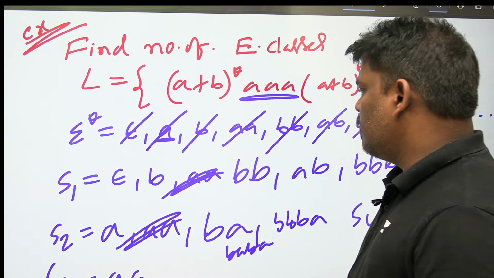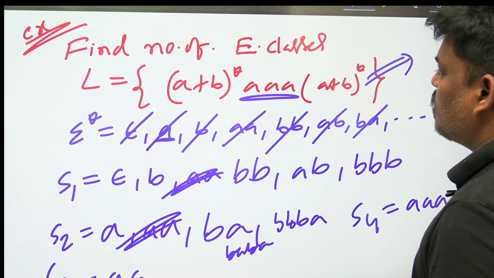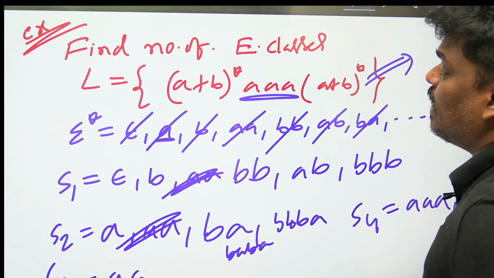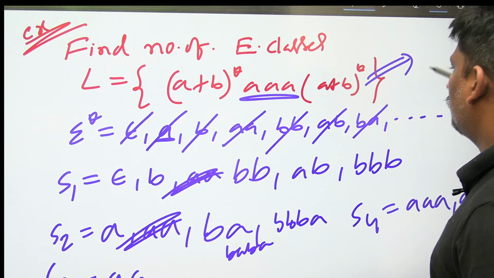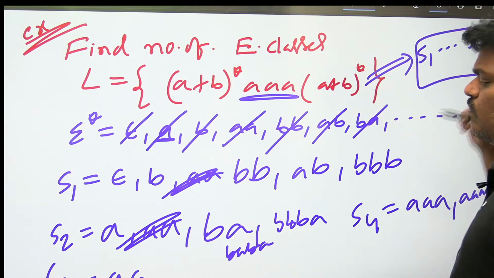So by observing this, you can easily say that sigma star is divided, based on the language L, into 4 groups, S1 to S4. So 4 equivalence classes.